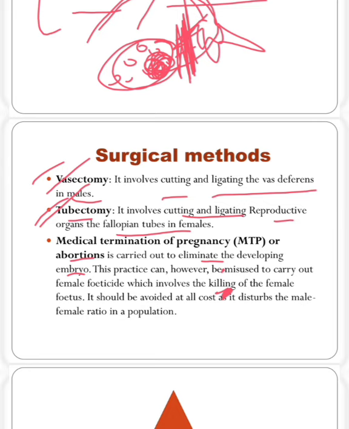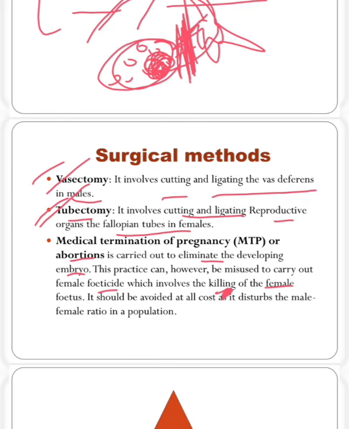This practice can, however, be misused to carry out female feticide, which involves the killing of female. Means sometimes in the previous timings, not now, when USG or ultrasonography was done on a pregnant woman, the sex could be identified, or by doing some blood test, the sex of the baby or the embryo could be identified.